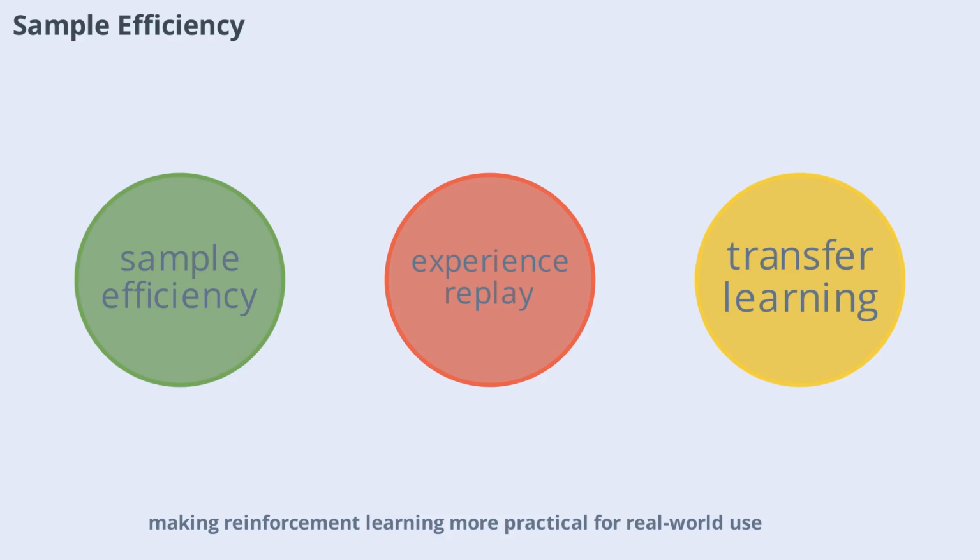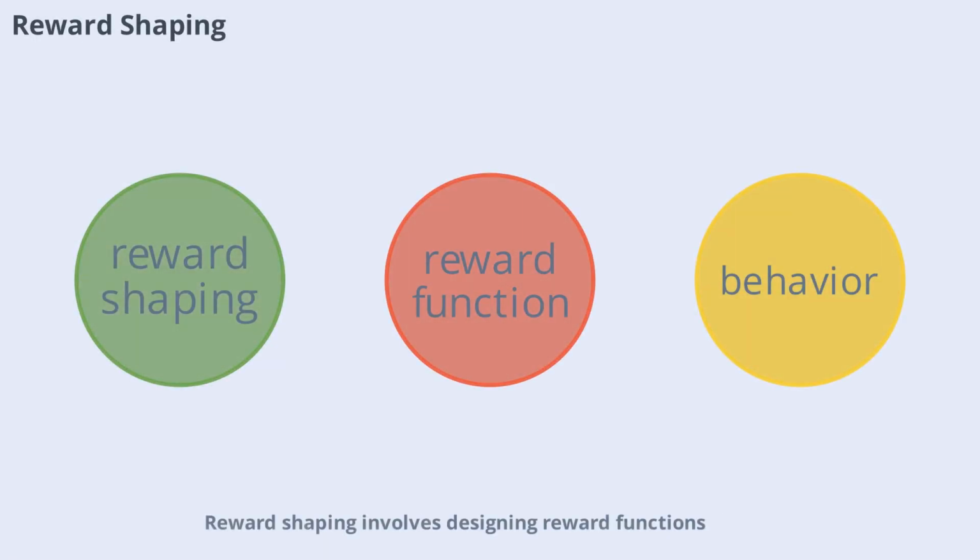for real-world use. Reward shaping involves designing reward functions that guide the agent toward desired behaviors. By providing intermediate rewards for progress, rather than just final outcomes, agents can learn more efficiently. However, poorly designed rewards can lead to unintended behaviors. Careful reward shaping is essential for ensuring that agents learn the right strategies and achieve the intended goals.